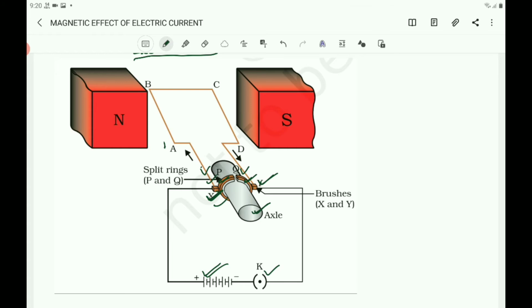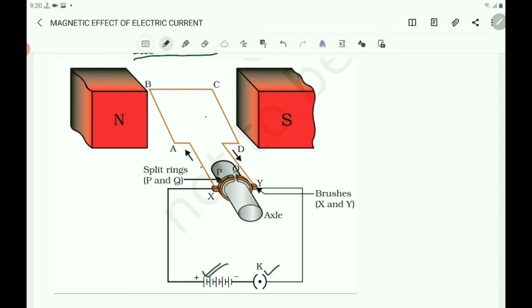Here we need the rotation of the armature, the rectangular coil, to run the mixer, grinder, etc. Therefore, the principle is that a current carrying conductor in a magnetic field experiences a mechanical force. So, this is the construction.